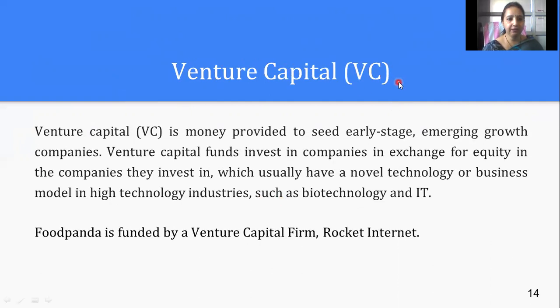Then venture capital. Venture capital is money provided to seed early-stage, emerging-growth companies. Venture capital is a simple investment that funds a company in exchange for equity in the company they invest in, which usually has a novel technology or business model in high-technology industries such as biotechnology. So venture capital is actually the seed money provided at the early stage of the company for the growth of the company. For example, Food Panda is funded by a venture capital firm, Rocket Internet. There are a number of examples of venture capital.